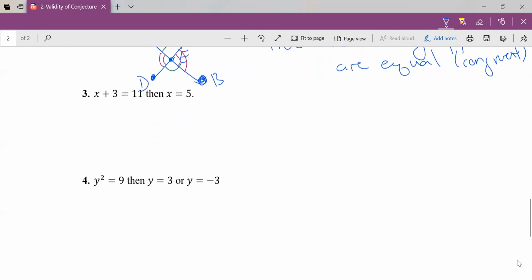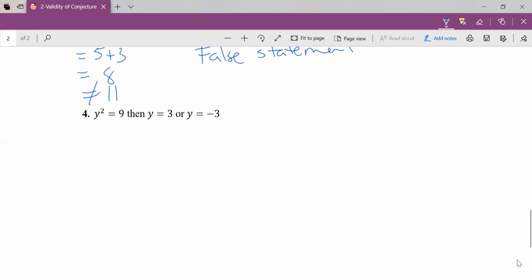Okay, let's try a couple more. If x plus 3 is equal to 11, then x is equal to 5. Right off the bat, you can just try to verify this. You sub in 5, and 5 plus 3 is equal to 8, which is clearly not equal to 11. So this is a false statement. Sometimes we just make an error in our math. It happens, right? That was an easy one. Let's look at one more.